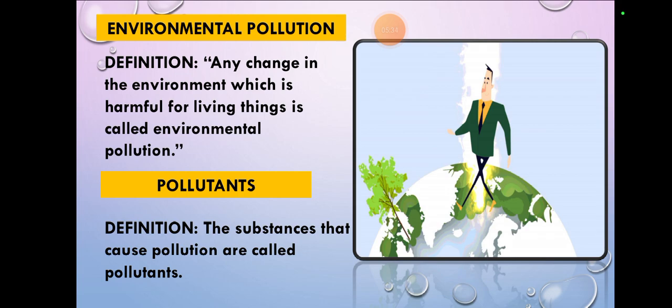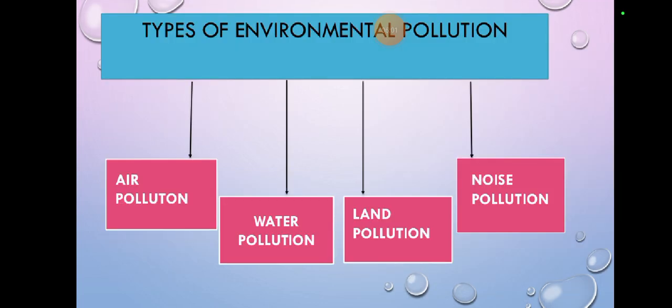Biotic components are living components, abiotic are non-living components. Then we learn what is pollution or environmental pollution. If there is any change in the environment which is harmful for us or living things, that's called environmental pollution. And who causes this type of pollution? Pollutants cause these types of pollution. They are the agents of causing this pollution.